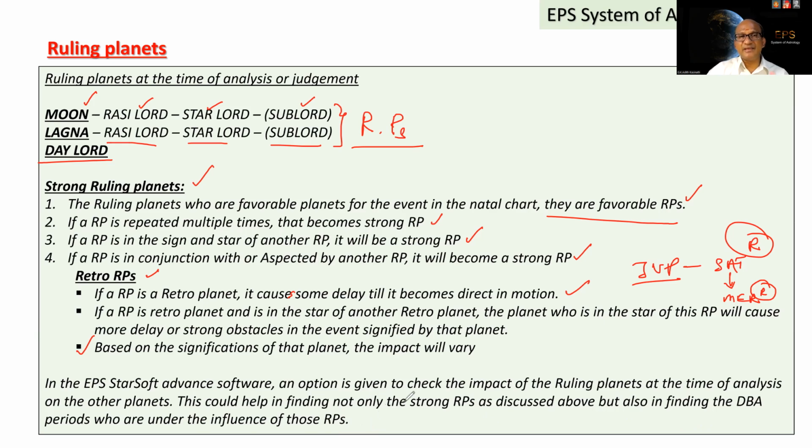It means the impact of the ruling planets on the other planets in the natal chart or in the horary chart can be easily identified with this option in the software. I will explain with the help of the software itself for your better understanding.